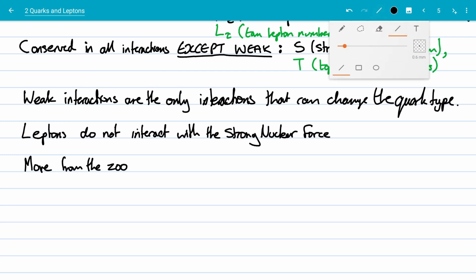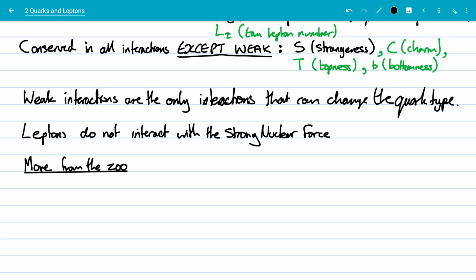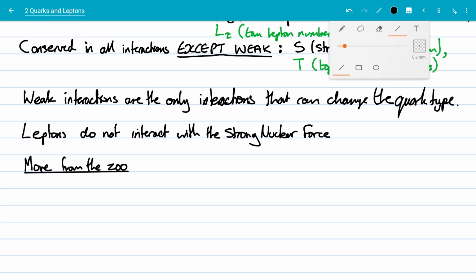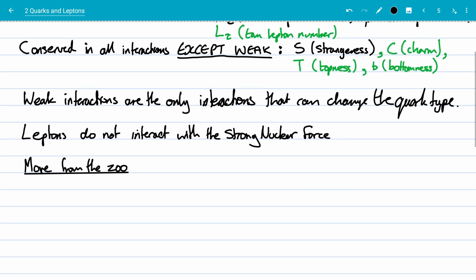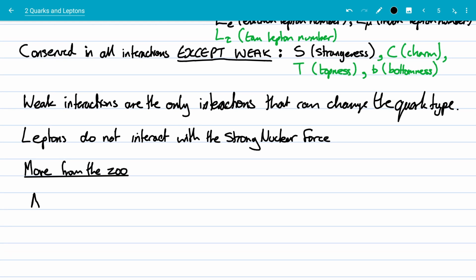There are more particles you have not yet met. So you know about protons, neutrons, electrons, and so on, but you've not met things like the lambda particle, capital lambda. That's what that symbol is. And the capital lambda has a quark composition of up-down-strange, but it is not the same thing as a sigma zero.